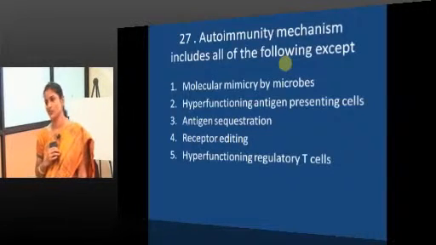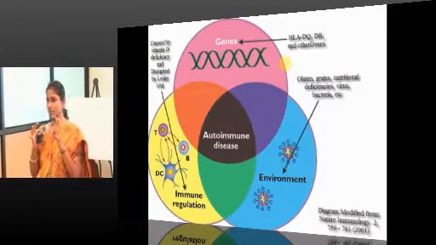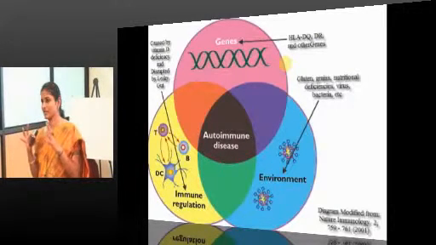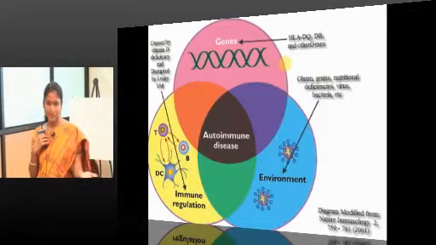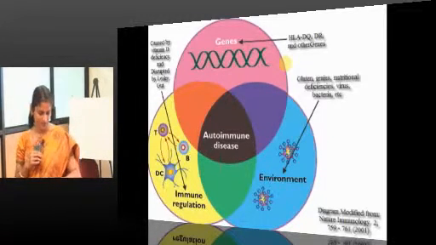Autoimmunity mechanism includes all of the following except; go to the explanation. Be it an immune response or autoimmune disorders, it is a perfect interplay of three factors: your genetic predisposition genes, environment, and your immune regulation.